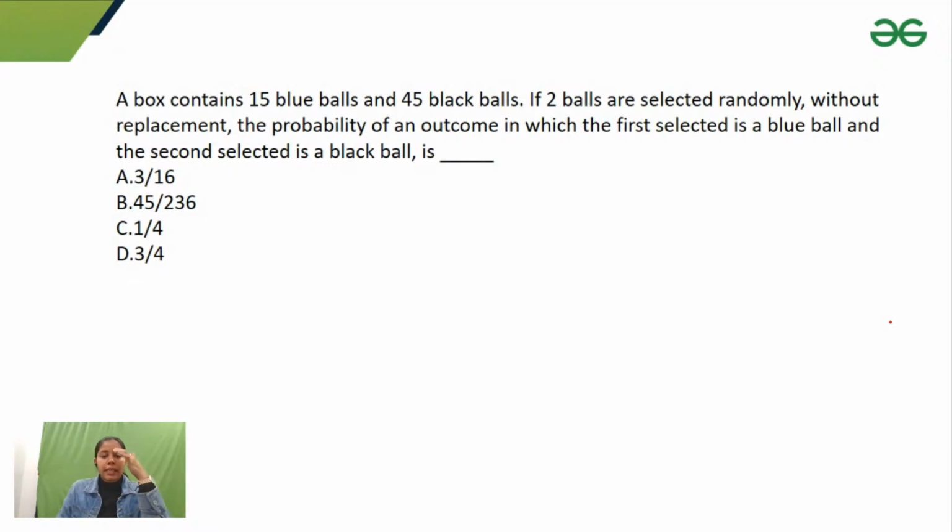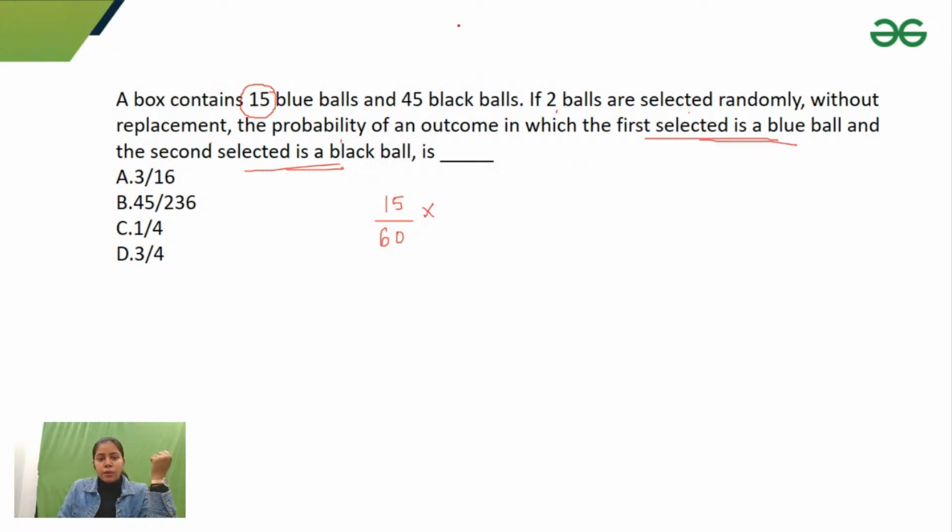So the question says that a box contains 15 blue balls and 45 black balls. Two balls are selected randomly without replacement, so we haven't replaced that ball back in the box. The probability in which the first selected is a blue ball and the second selected is a black ball. In total we have 15 blue balls, so 15 upon 60 is the probability that the first selected ball is blue.